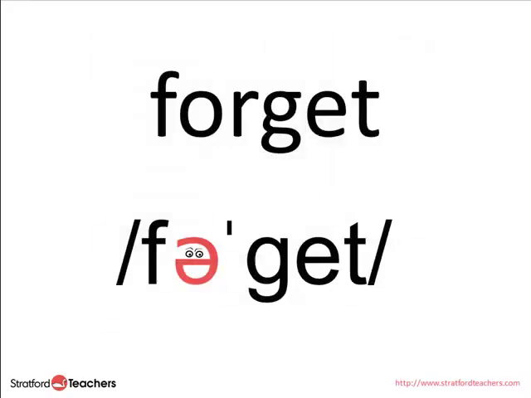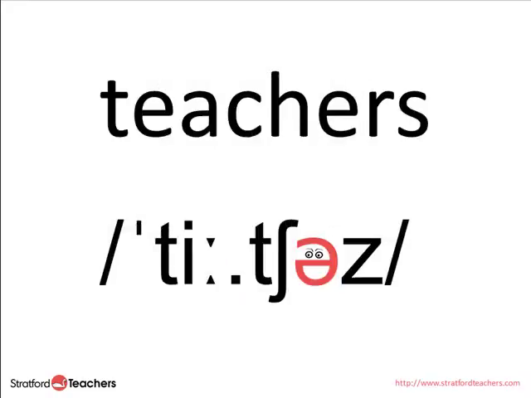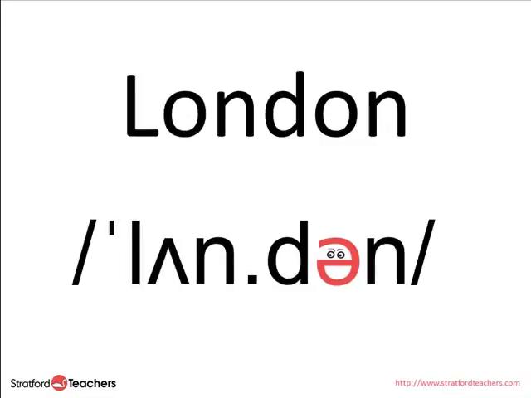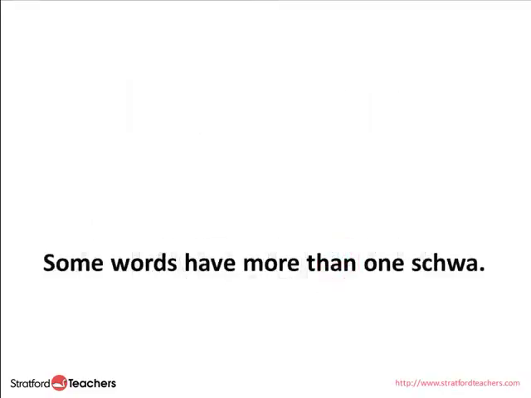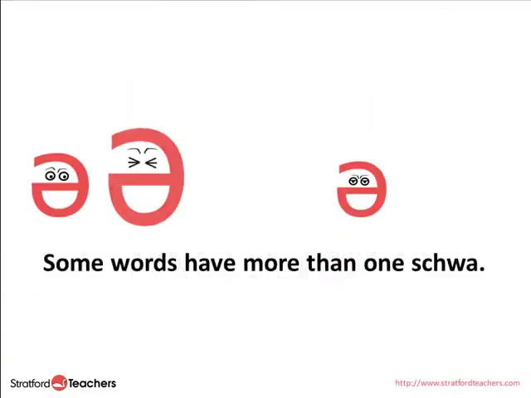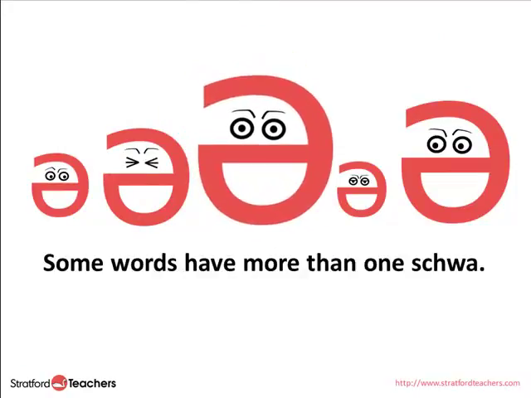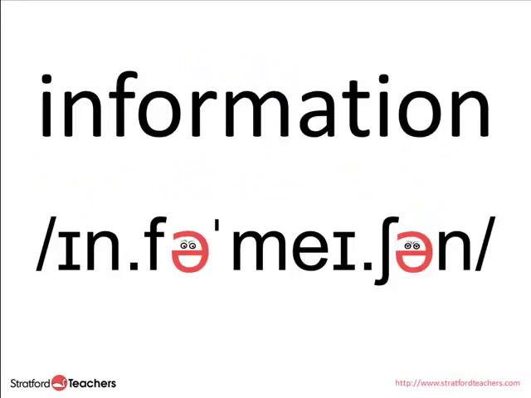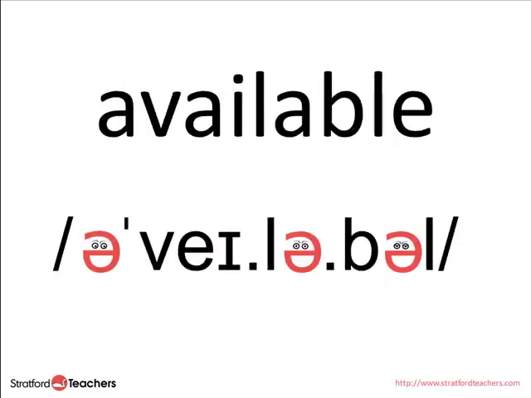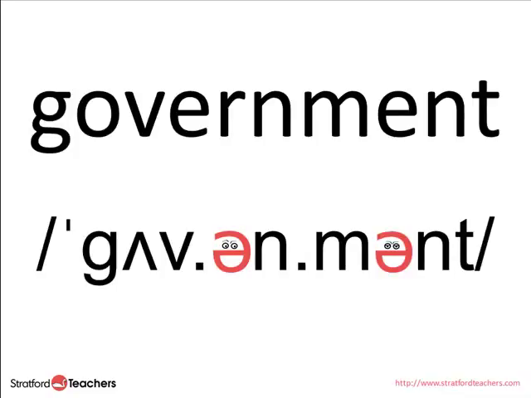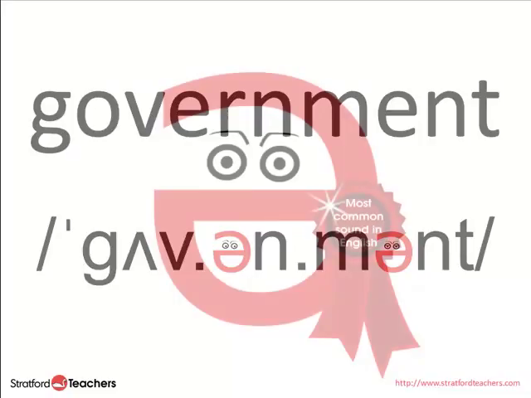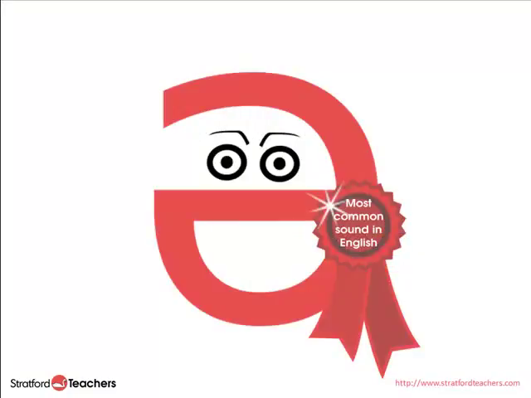OK. Forget. Forget. Teachers. Teachers. And London. London. OK. In fact, some words have more than one schwa. Really? Yes, for example, information. Information. Available. Available. And government. Government. Right. So, I now know how the schwa is used in English.